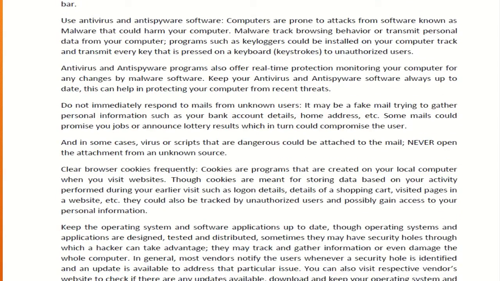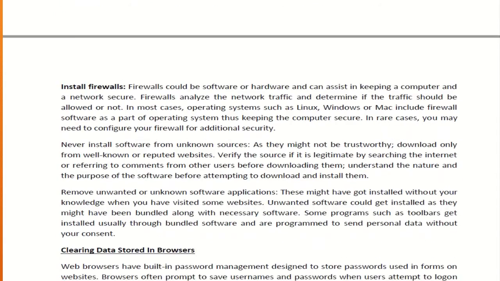Use antivirus and anti-spy software. Some computers in this generation don't need antivirus because the inbuilt application is so strong. Windows 7 and earlier versions needed antivirus security, but in Windows 10 and later, we can avoid using antivirus as well. But keeping antivirus monitors our computer for any virus attacks. So these are the security measures you should be aware of.